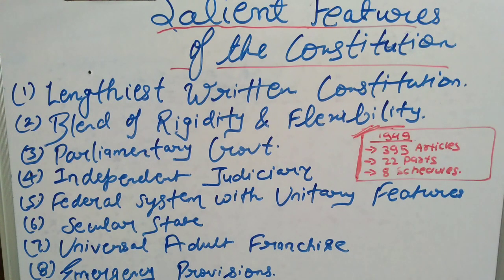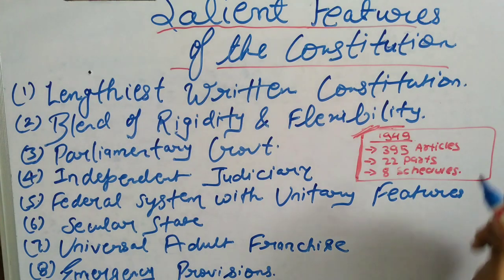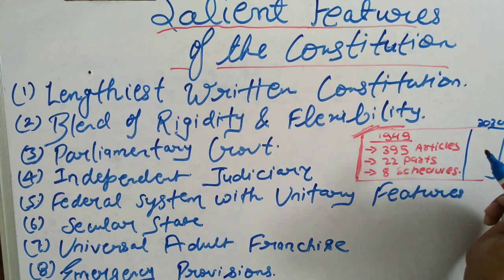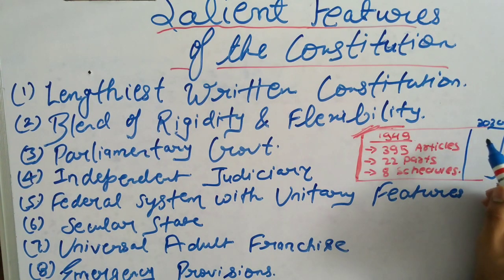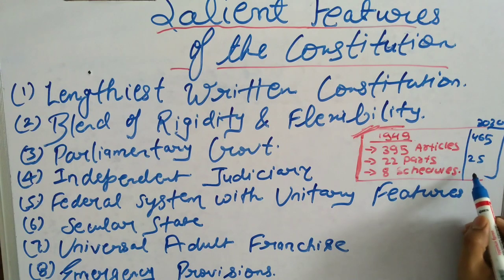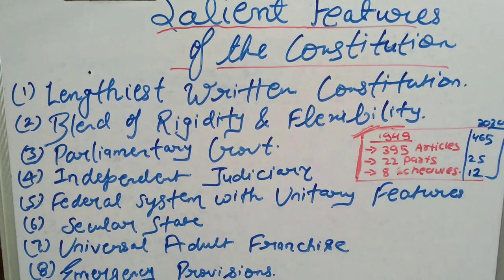In the present scenario, as of 2020, it has 465 articles, the parts have increased to 25, and the schedules have increased to 12. This might be asked in the examination, although not so frequently. So that's all about the first point, that it is the lengthiest constitution.